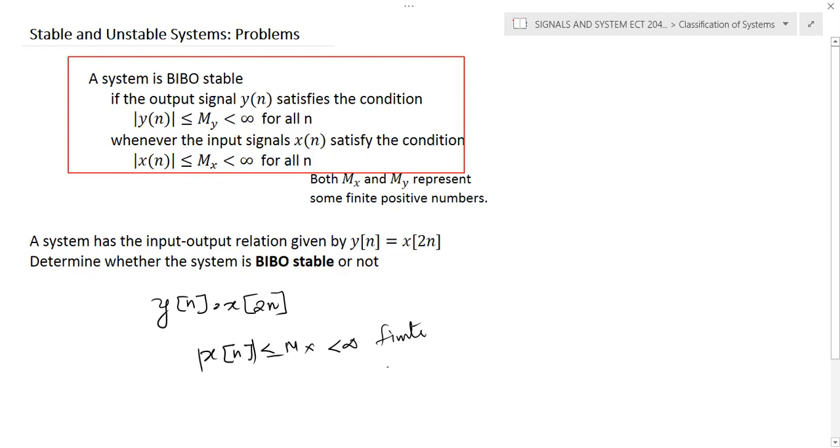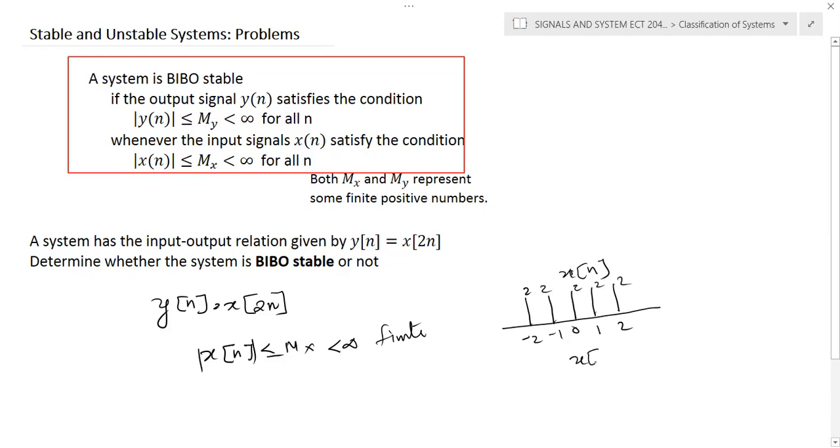So for this particular case, again, if you consider any signal, for example, at -2, -1, 0, 1, 2. Let's assume that this is a signal x of n, whose amplitude is 2, 2, 2, 2, 2.